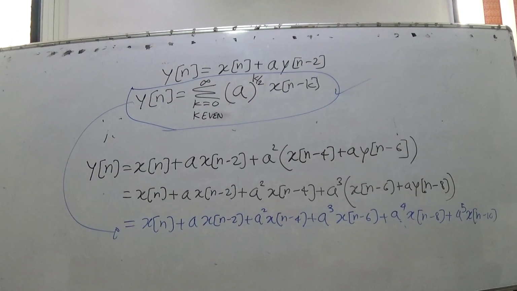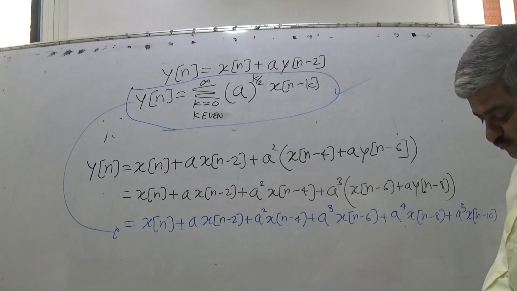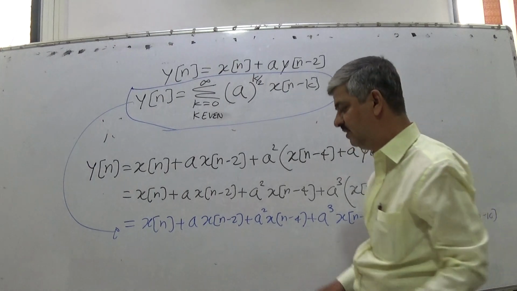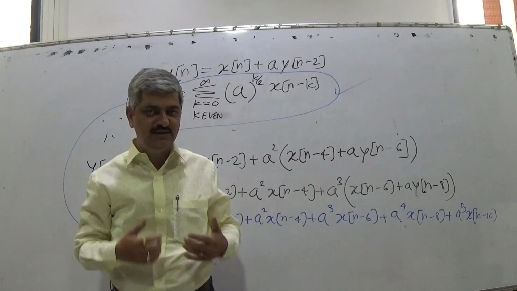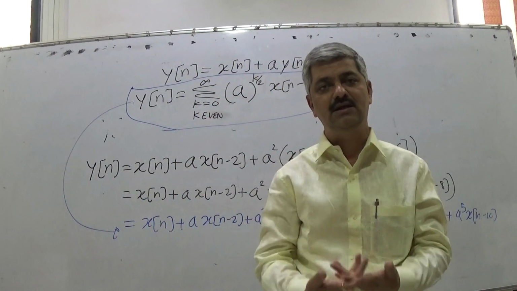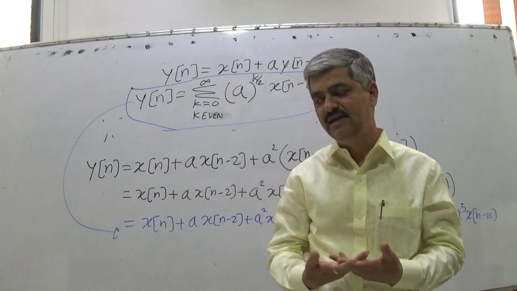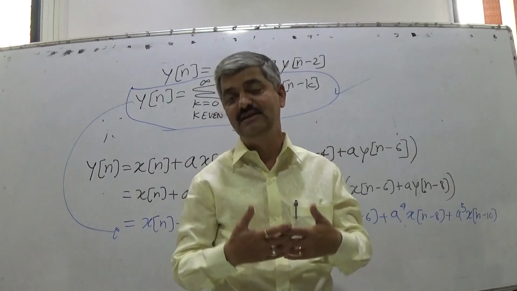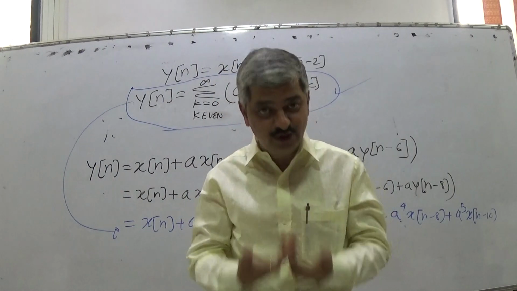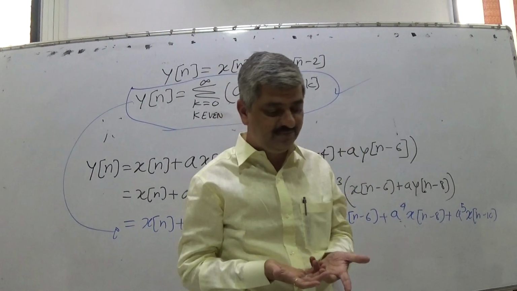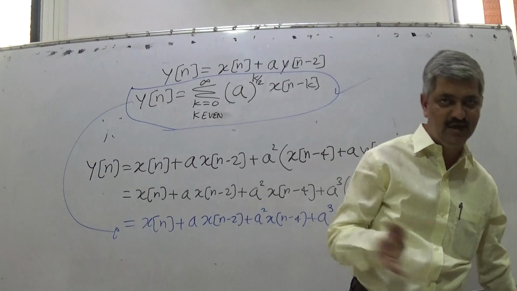So we continue the discussion where we stopped last time. Last time we were discussing how, in general, we have noted down what a system is. A system is nothing but the manner in which the output is obtained by a weighted sum of current and past inputs. It can be past few inputs, then it is very simple, but if it is past all inputs, then it is an infinitely long sum, and to implement an infinitely long sum is impossible as we proceed because it takes longer time to compute.